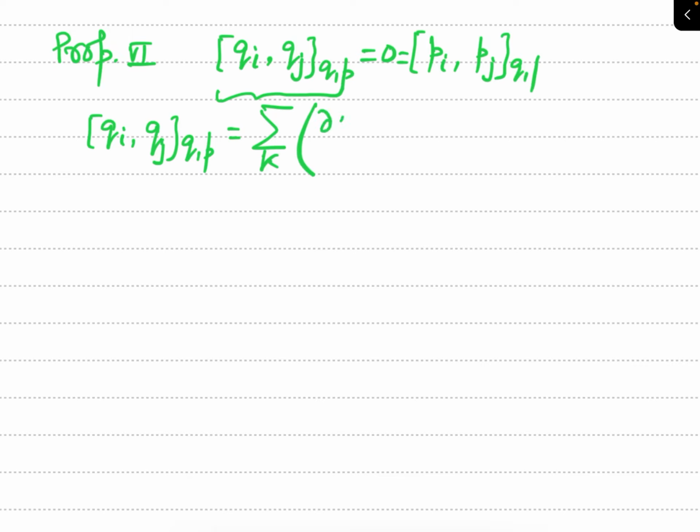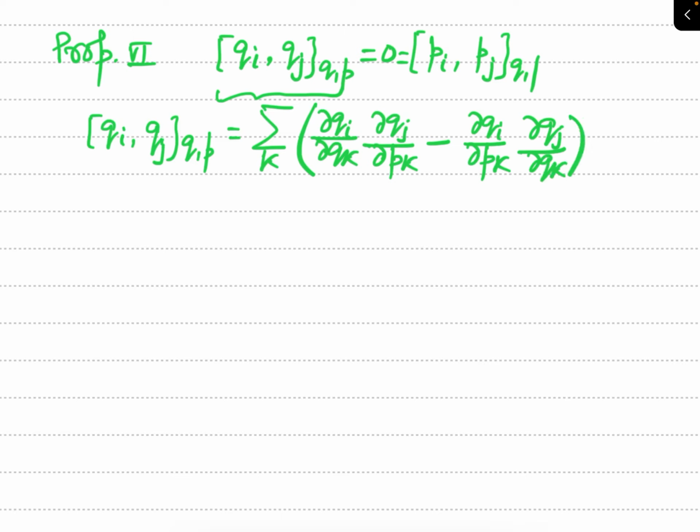So you will write del Qi by del Qk times del Qj by del Pk, and minus del Qi by del Pk times del Qj by del Qk. This is just the definition of Poisson bracket.